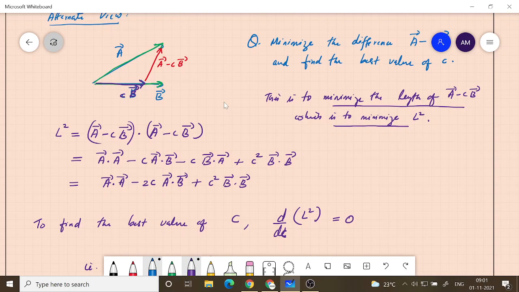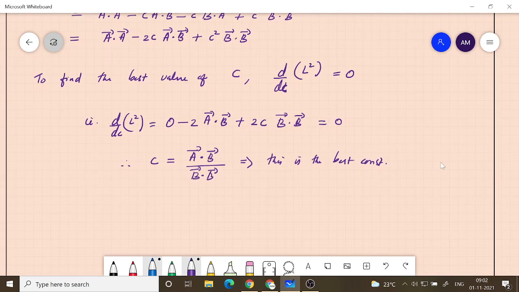If you have C very big, then this CB is going to become very large, and this A minus CB is going to become very large. Similarly, if you make C negative, then the vector will point toward the opposite direction, and again A minus CB is going to become very large. But there is a particular value which, as I told you earlier, when it becomes perpendicular, will minimize the length. In this case it looks like C is equal to 1, because B is such that it is the projection of A onto the B direction.